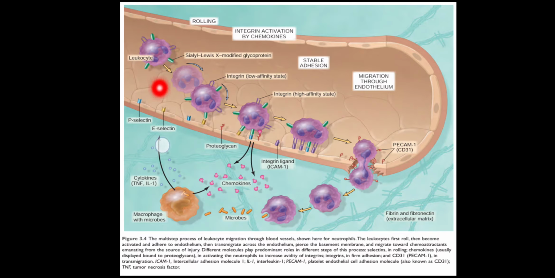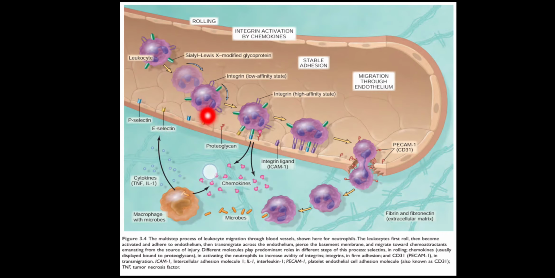So this is a WBC showing the sialyl Lewis X ligand, and there are P-selectin and E-selectin on the endothelium. They are shown, and this will cause the rolling effect. And these selectins, these adhesion molecules, are normally not expressed, but when a microbe enters the body, the macrophages release certain cytokines like TNF and interleukin 1, and they will cause the expression of these selectins on the surface of the endothelium as well as WBCs.